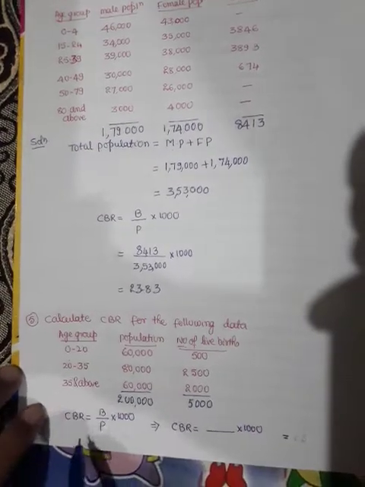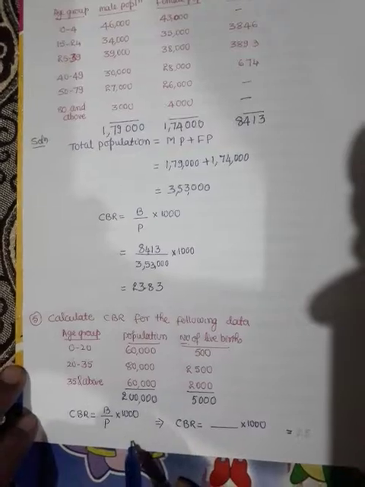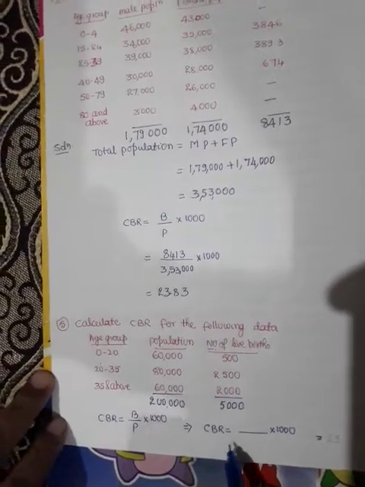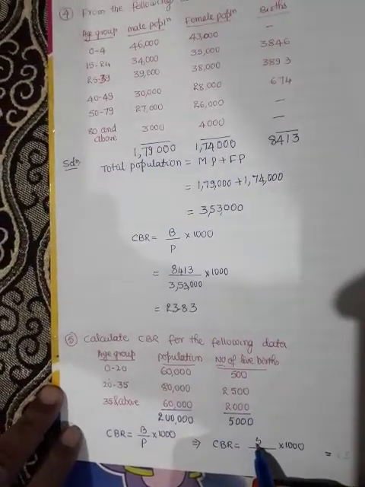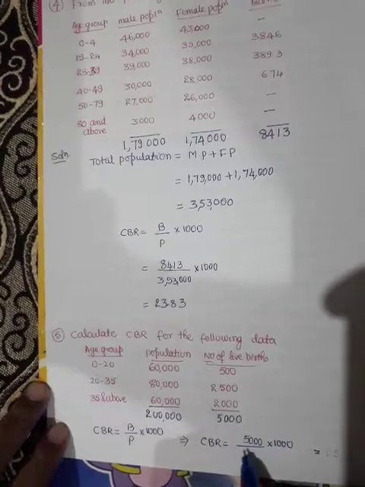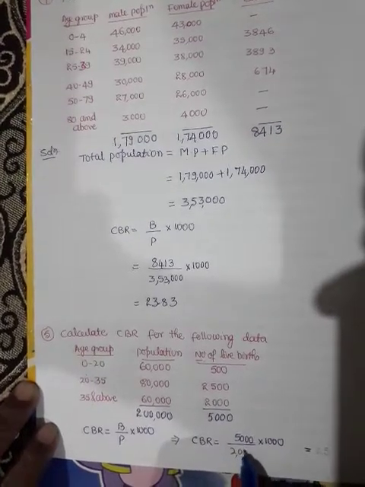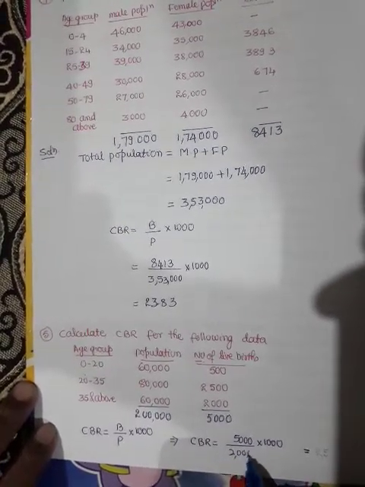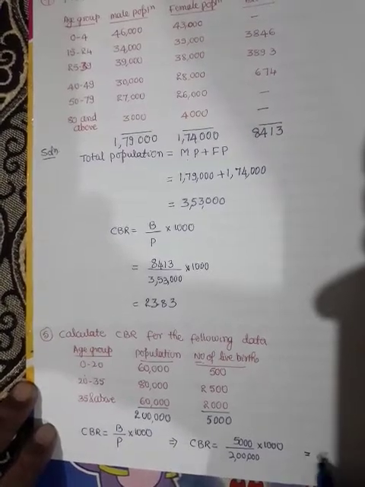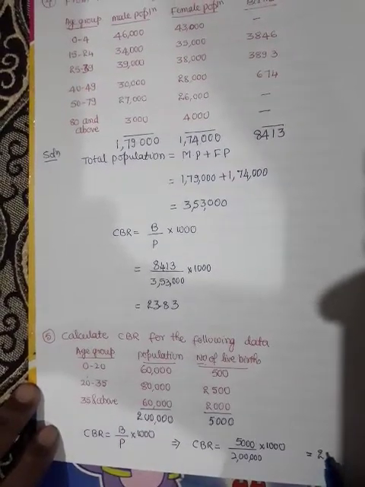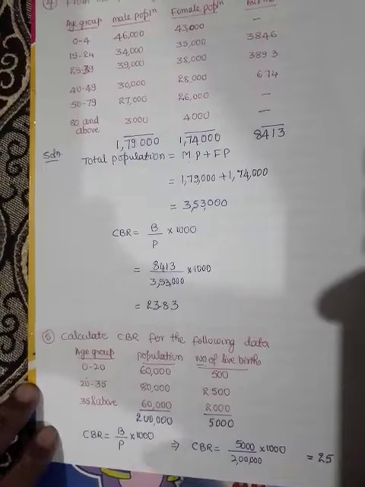If we add the second column, we get 2 lakh. If we add the third column, we get 5,000. Next formula, CBR is equal to B by P into 1000. That is, CBR is equal to 5,000 divided by 2 lakh into 1000. After simplifying, we will get answer 25.